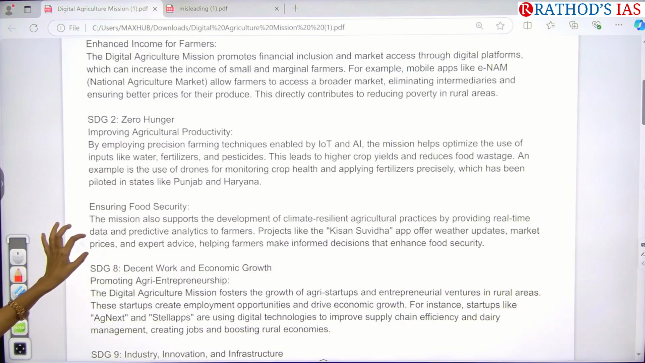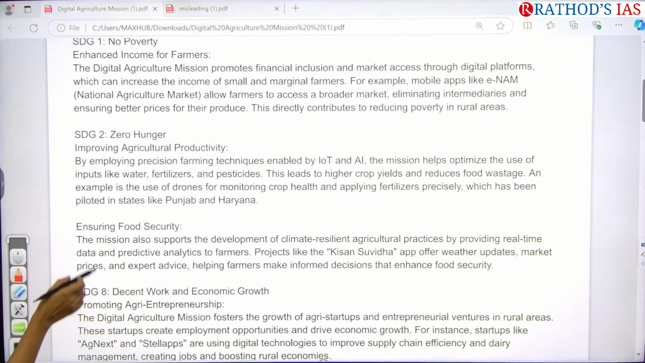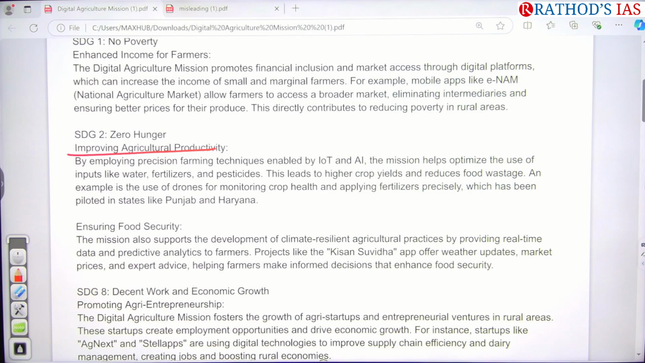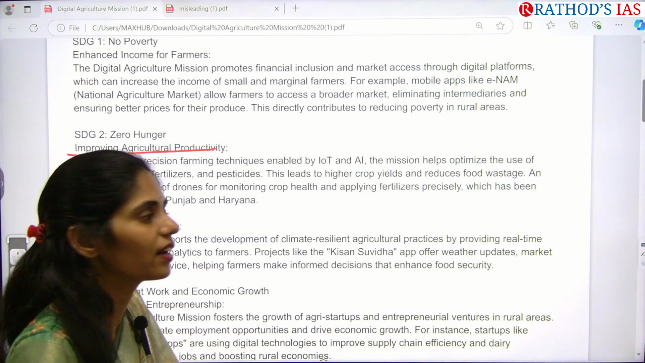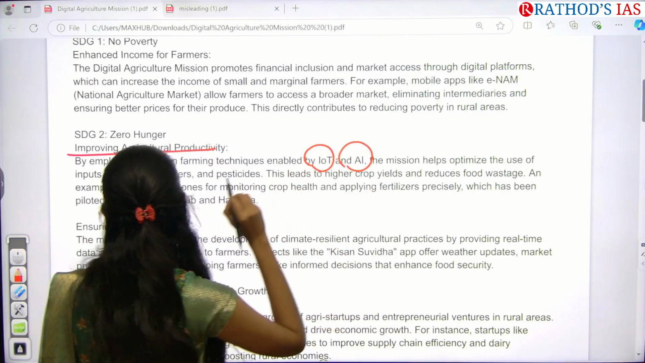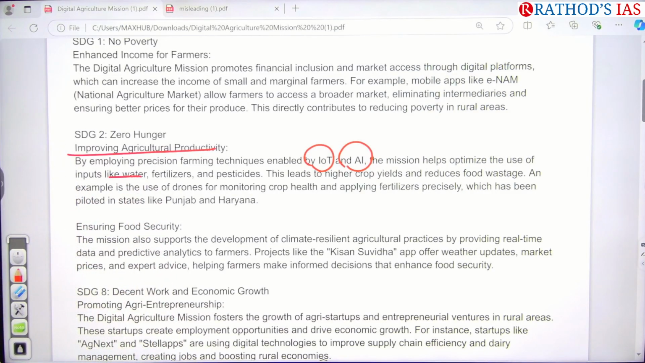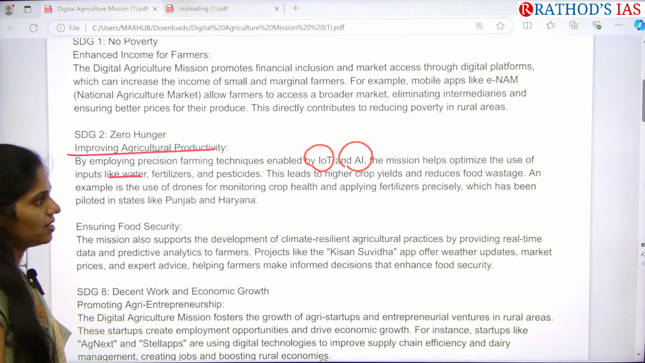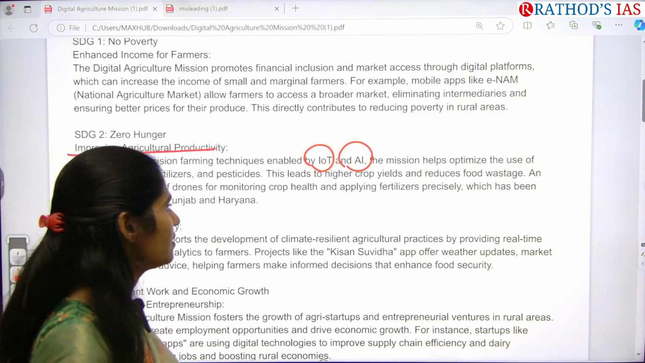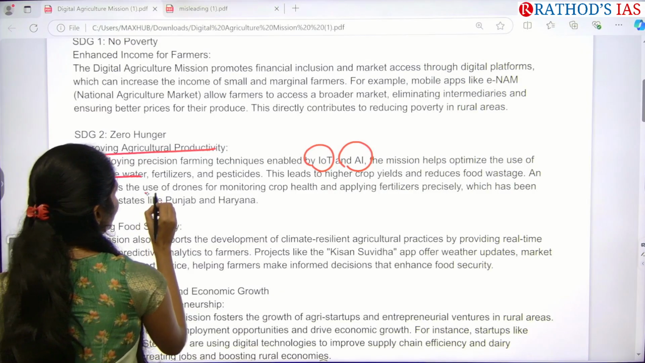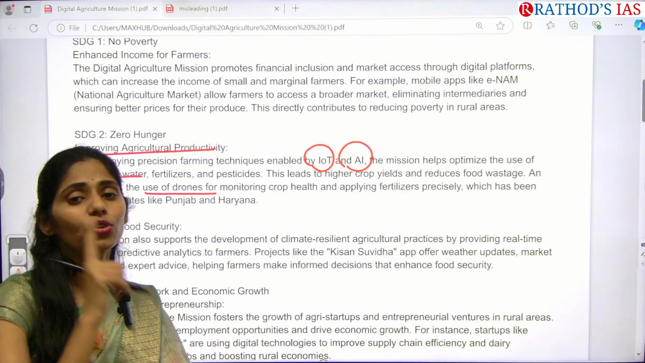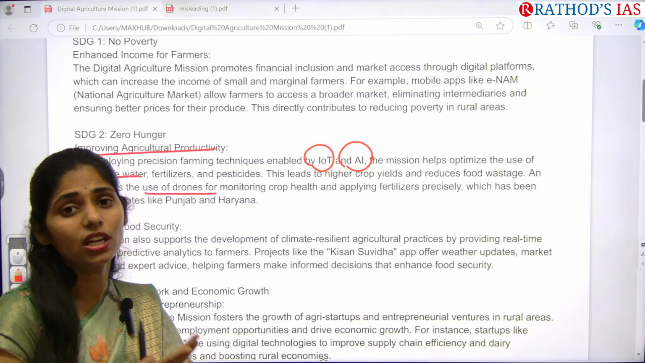And the second one is SDG 2, that is zero hunger. We are improving agriculture productivity. Whenever we increase agriculture productivity, obviously we can decrease hunger. Here we are using technologies like Internet of Things and AI to use proper inputs like water, pesticides, and fertilizers, so that we can increase yields, and on the other side we have to decrease wastage. For that we are using drones for monitoring crop health, and for using fertilizers and pesticides efficiently.